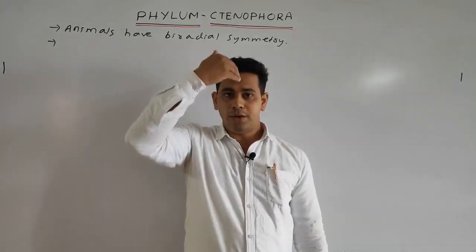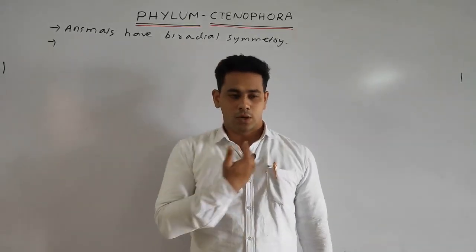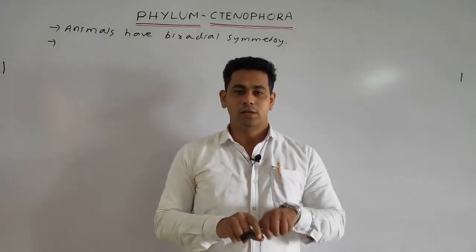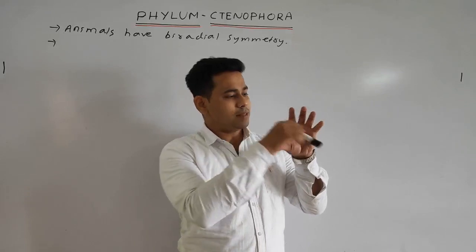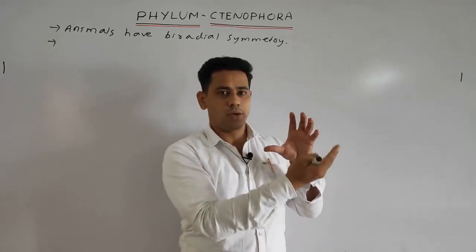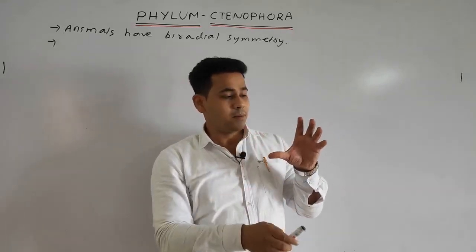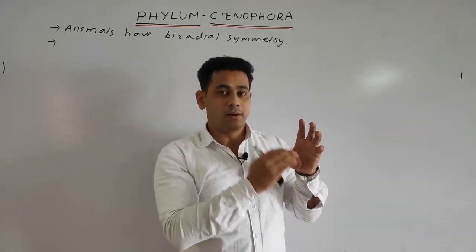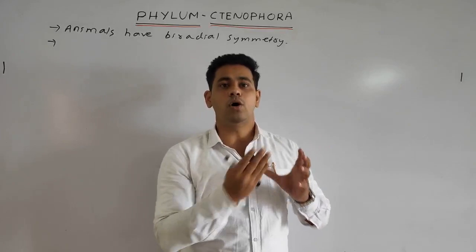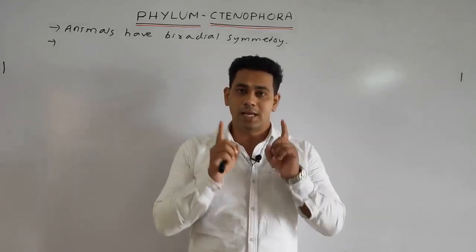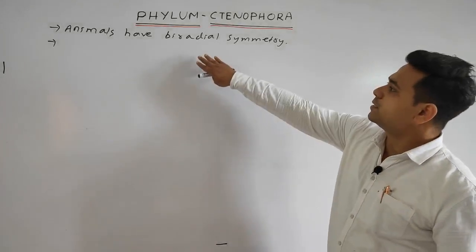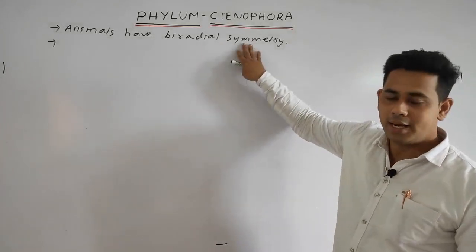In bilateral symmetry, only one plane is present, in which the right and left equal halves are present. So the animals generally have biradial symmetry.